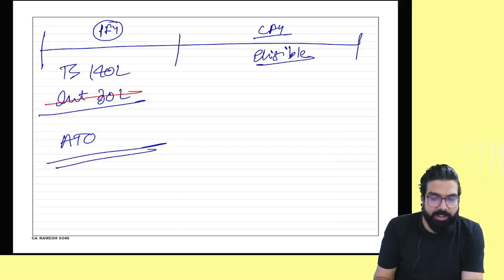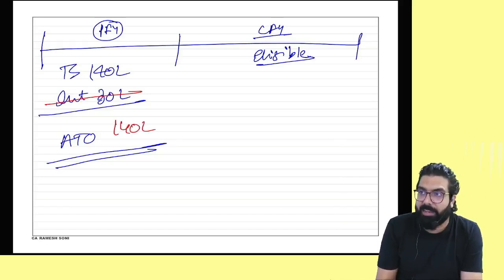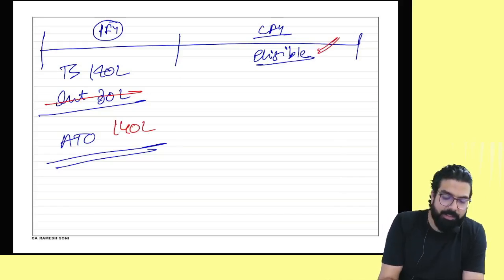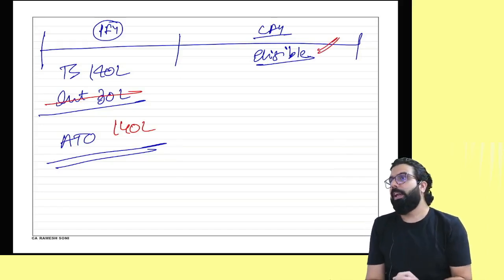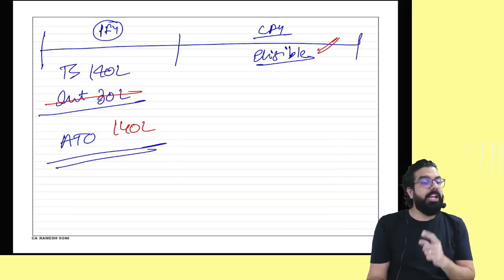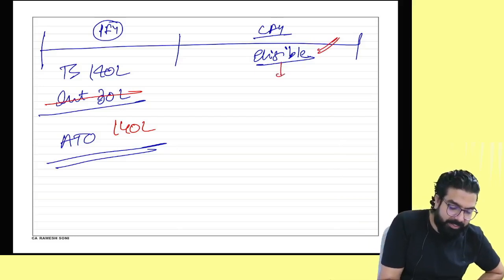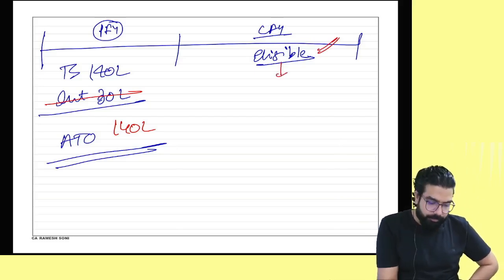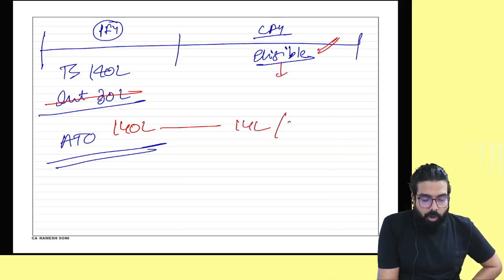Will you consider interest or not? You will not consider it, so it will be only 140 lakhs. Am I eligible in the current year? Eligible. If I am eligible, how much services can I provide in the current year? 14 lakh or 5 lakh, whichever is higher? 14 lakh rupees.